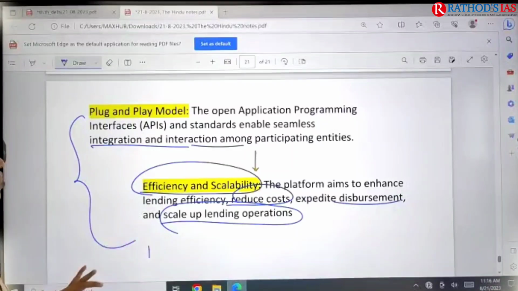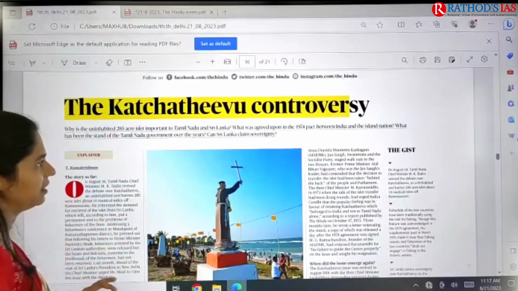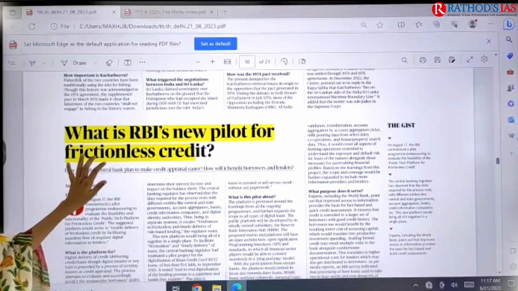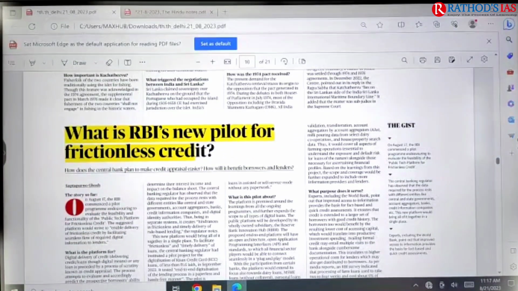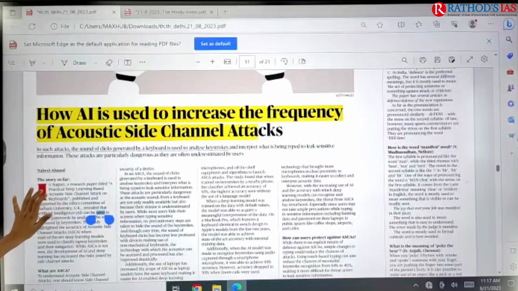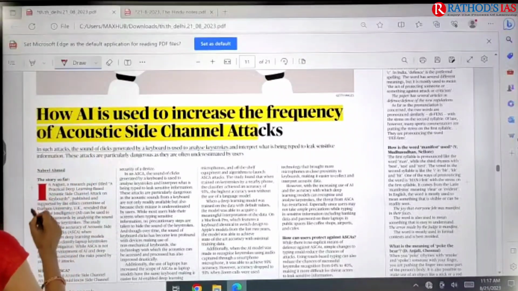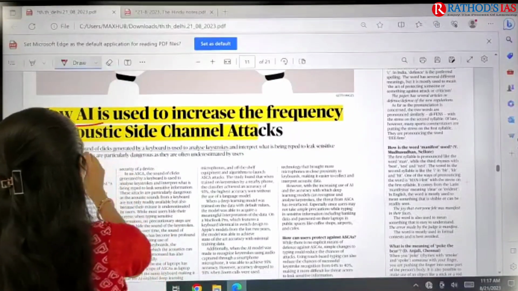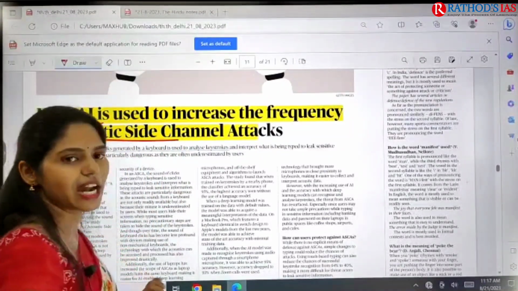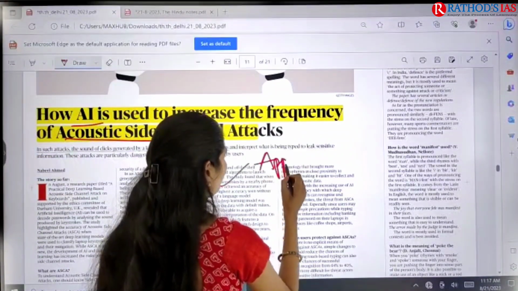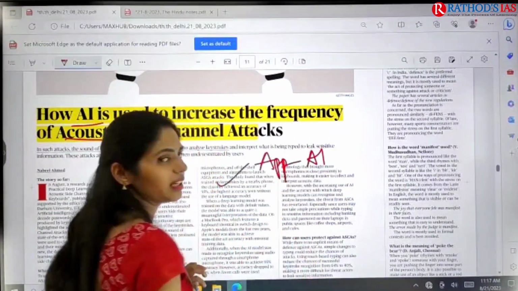Okay, so now let us go back to the Hindu newspaper PDF. We discussed this Kachatheevu controversy, and I also discussed this RBI's new pilot for frictionless credit. And if you move forward, there is one more important article, that is how artificial intelligence is used to increase the frequency of acoustic side channel attack. So this is one application of artificial intelligence that you can add.